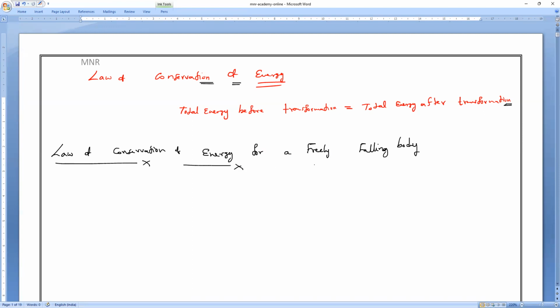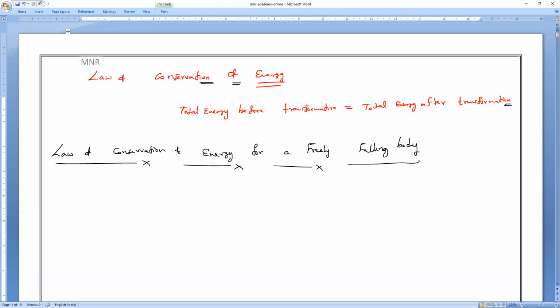Yesterday in the offline class I taught you while calculating for a freely falling body, as Mr. Sam asked the question. Do you remember? What is the potential energy, and what is the kinetic energy before touching the ground? That is equal to the potential energy, I said. Is it right or wrong? Do you remember?